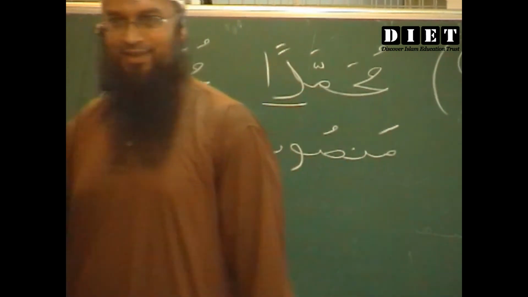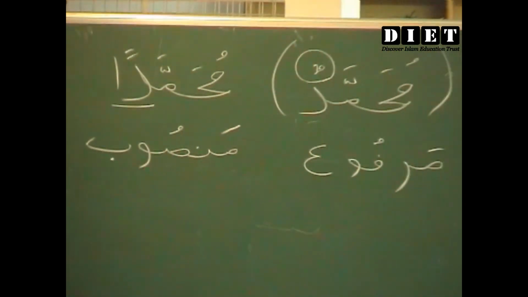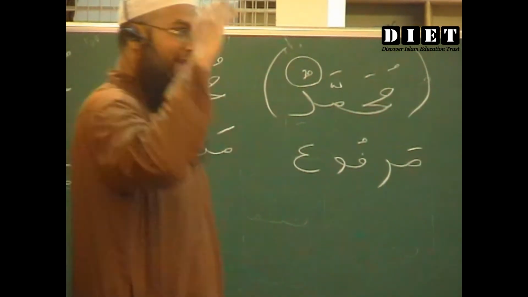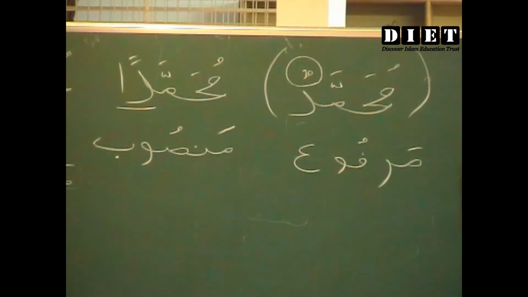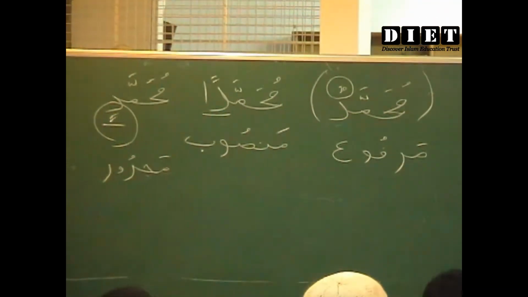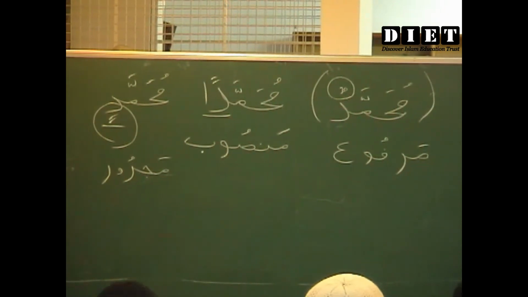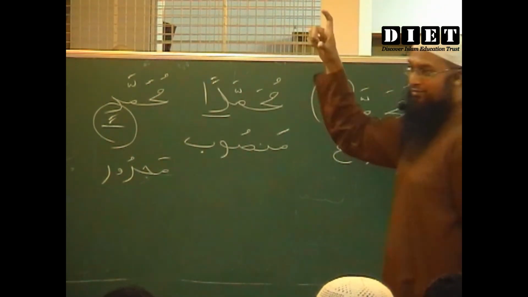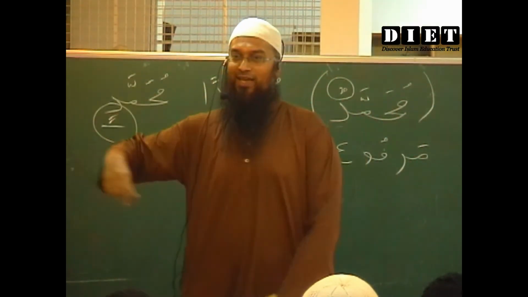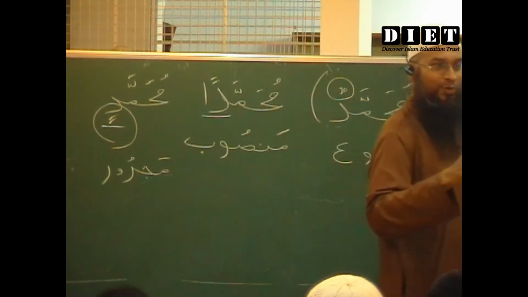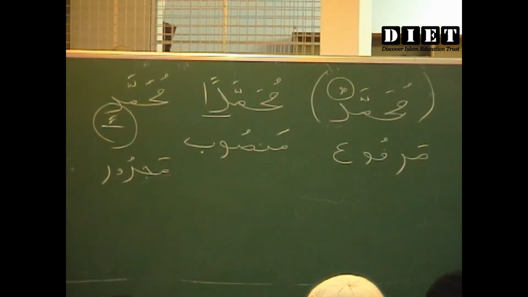When I say din, it is majroor. You know, dun, dan, din. You heard this? Sheikh Asif Ali has got a poem for this also. He sings for all the same. When I say dun, it is marfu. When I say dan, it's mansub. When I say din, it's majroor. You know, it goes like that.